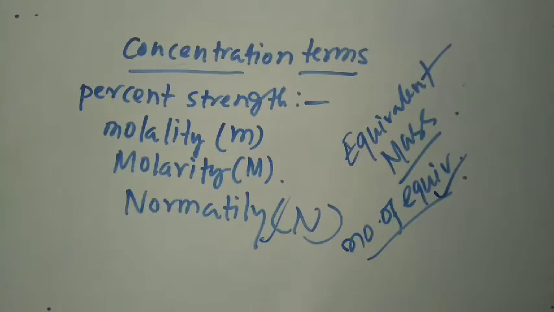In the note which I have given to you in the WhatsApp group, the formulas are written again, so you can revise these formulas of percent strength, molarity, normality, etc. You can practice from that note also.